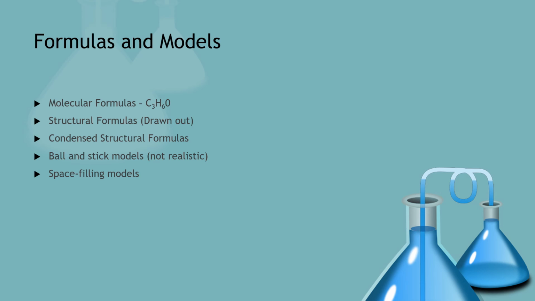If you actually draw out, just explicitly draw where the carbon is, where the hydrogen is, and the bonds between them, then for extremely large compounds, this can get very tedious, so it's easier to use a condensed structural formula, which is a mix between the previous two.